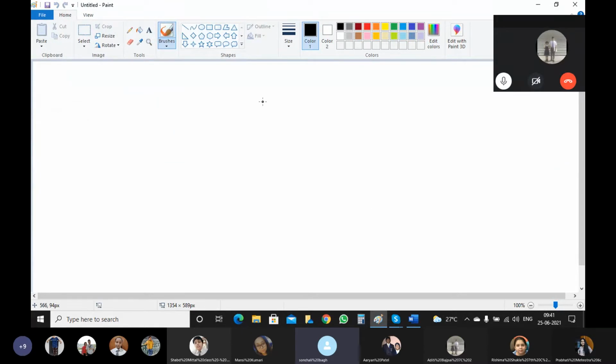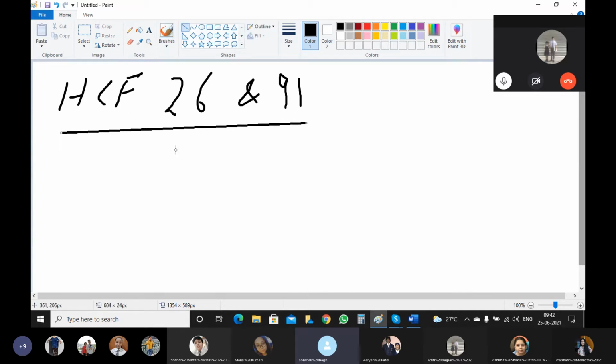Write down a rational number whose numerator is the HCF of 26 and 91 and whose denominator is the LCM of 7 and 63. First, take out the HCF of 26 and 91 and tell me how much it is. I will not show how to take out HCF and LCM here. Do I have to show you? No ma'am. Very good. And the LCM of 7 and 63 is how much? So fast, tell me, what will be the rational number now?